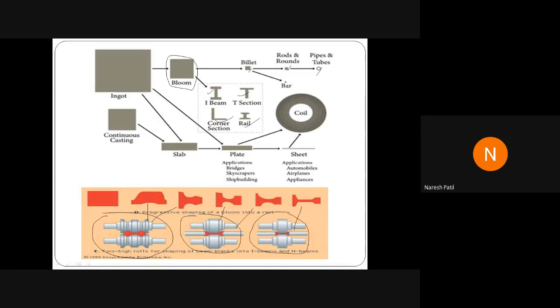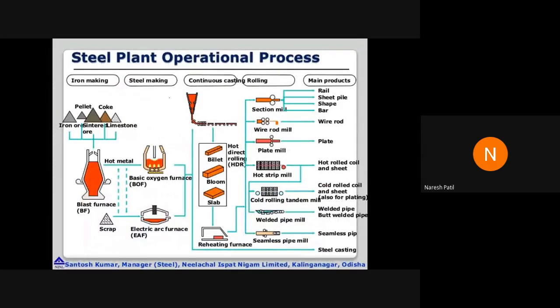The partially molten raw material is passed through the rolling mills. You can see these are the rolls, these are rollers. The section will be passed and it will be pressed, and you will get the required section. This is just an example. By using the same rollers, you will get angle section, channel section, I section, T section, anything. So this is again just the steel plant operational process.